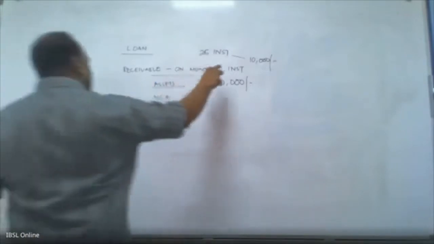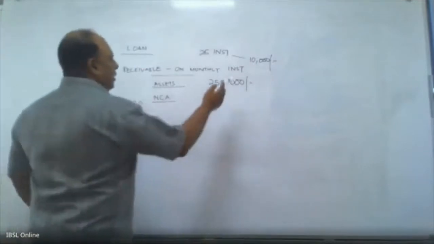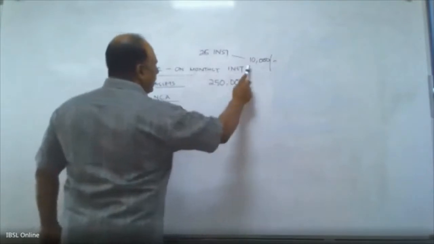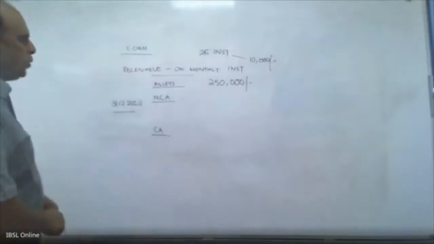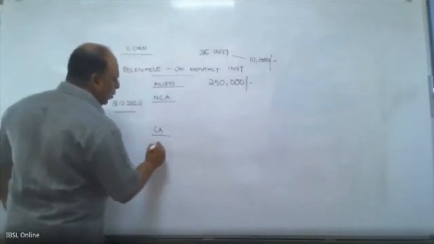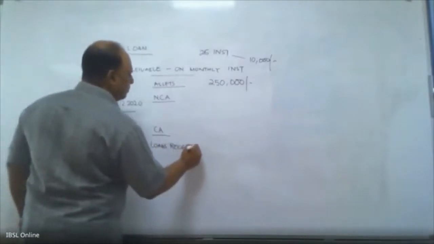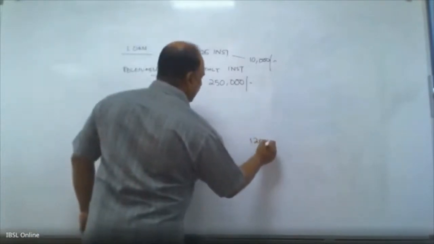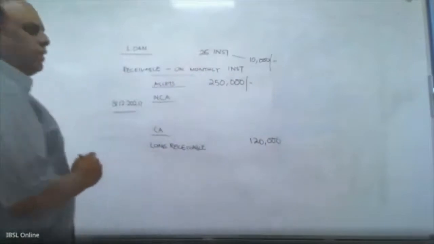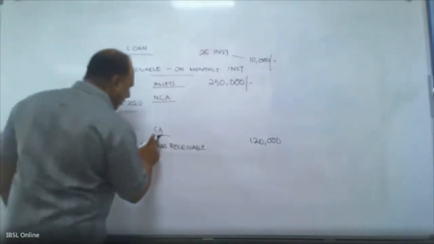So let us look at this. What is receivable in the next 12 months is 10,000 into 12. So I would say loans receivable $120,000. Is that clear? Loans receivable 120,000, which is going to appear under current assets.